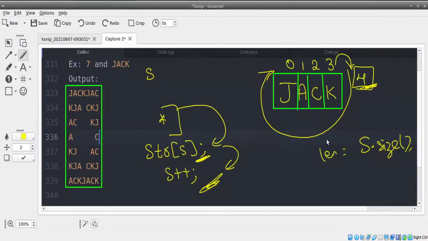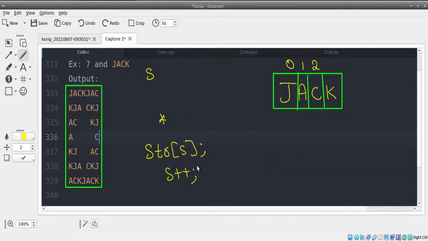After I store it, every time I increase the index, I need to check if it is equal to length. If it becomes equal to length, I need to make it back to 0. I can do it in that way, or whenever I increase this, instead of s plus plus, I can write it as s equals s plus 1 mod length.